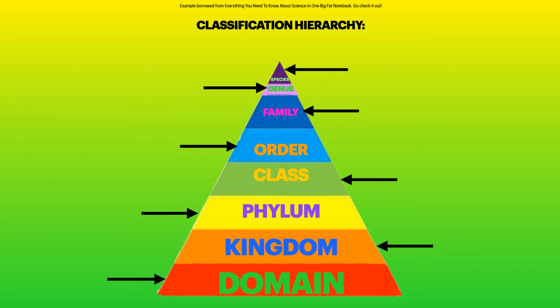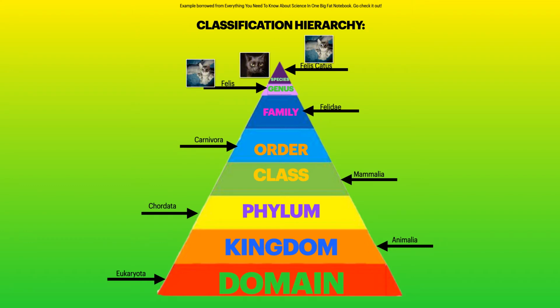The example that I used for this demonstration is borrowed from Everything You Need to Know About Science in One Big Fat Notebook, the complete middle school study guide. The example I borrowed was of a cat. In the smallest bar, the species bar, there is just a domestic cat. In the genus bar, there is a domestic cat and a wild black cat. In the family bar, there is a lion, a wild cat, and a domestic cat. In the order bar, there is a wild cat, a domestic cat, a bear, and a dog.